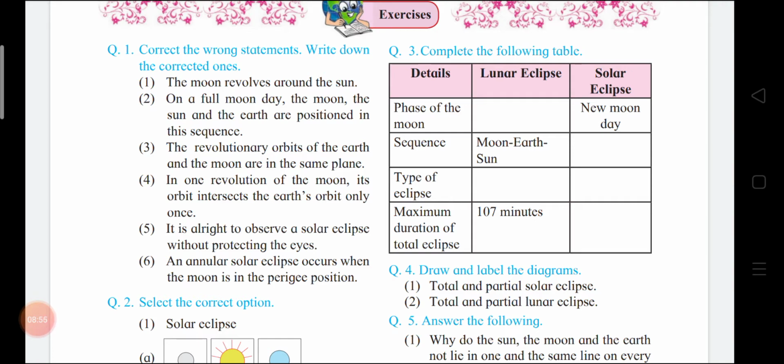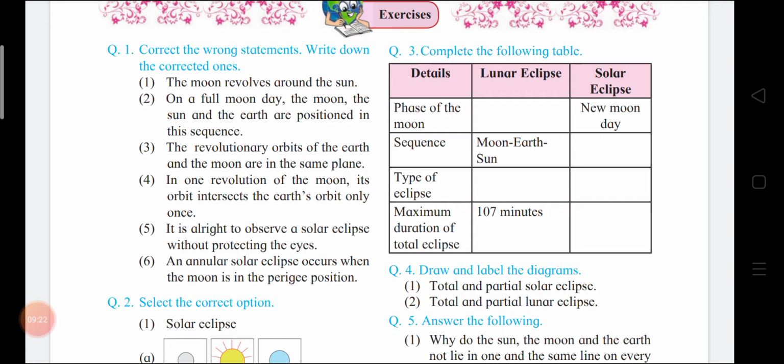Then, the revolutionary orbits of the earth and the moon are in the same plane. Right or wrong? Wrong. The revolutionary orbits of the earth and the moon are not in the same plane. The moon's revolutionary orbit makes an angle of 5 degrees with that of the earth.